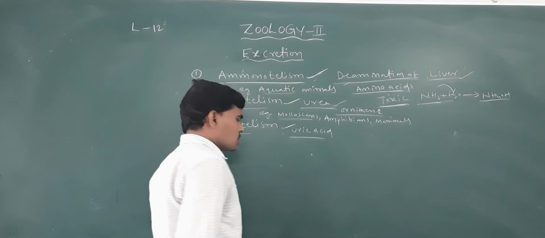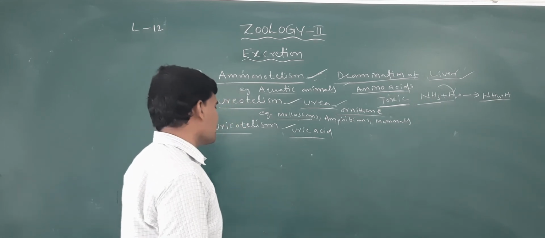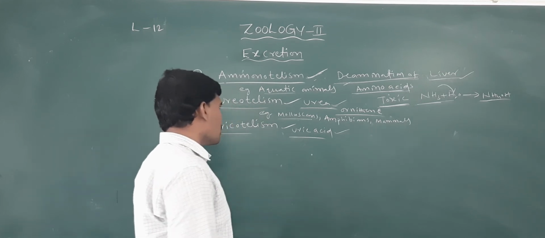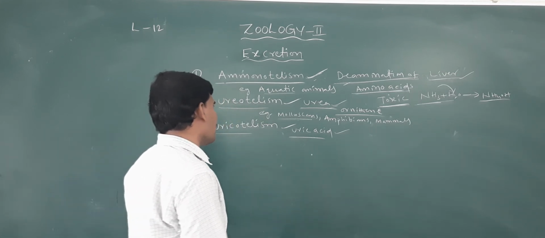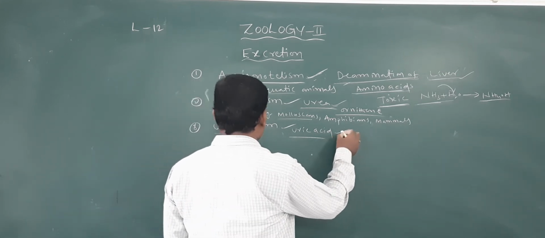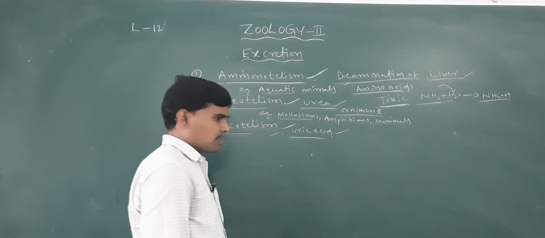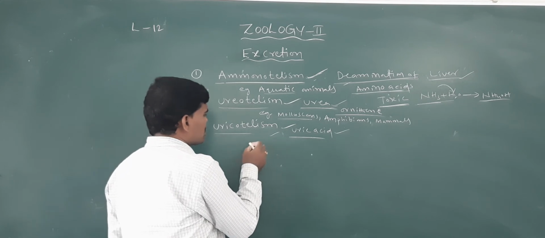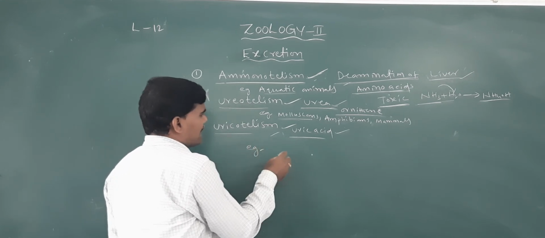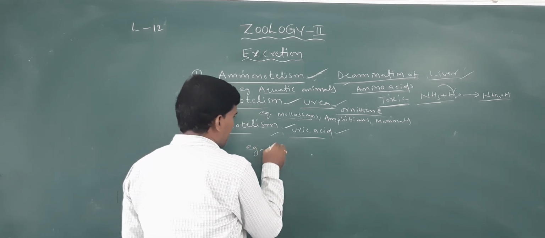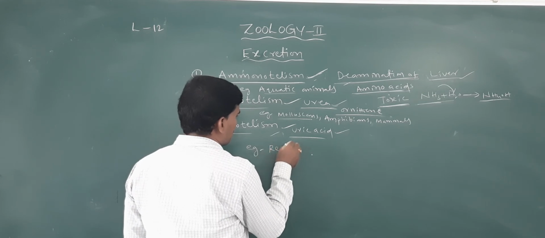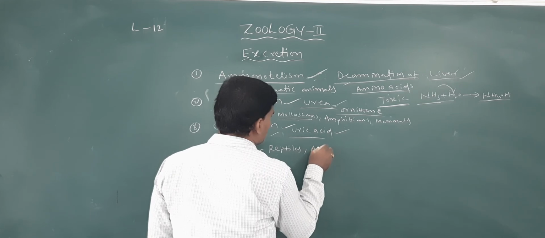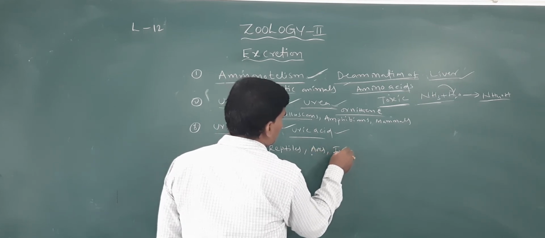Such animals are uricotelic animals, and the process of excreting uric acid is called uricotelism. Examples: reptiles, aves, and insects.